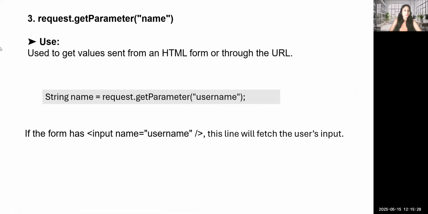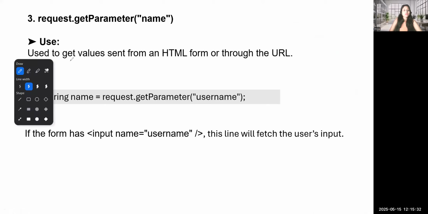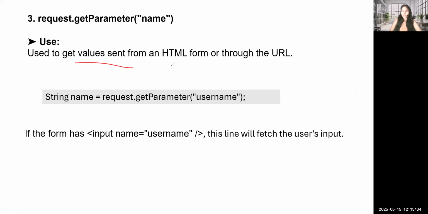Third one is what? request.getParameter. It means it is used to get a value sent from the HTML form or through the URL. Get parameter means when we have to send a value through the HTML form or through the URL, like for example, when we have to fill in a form.